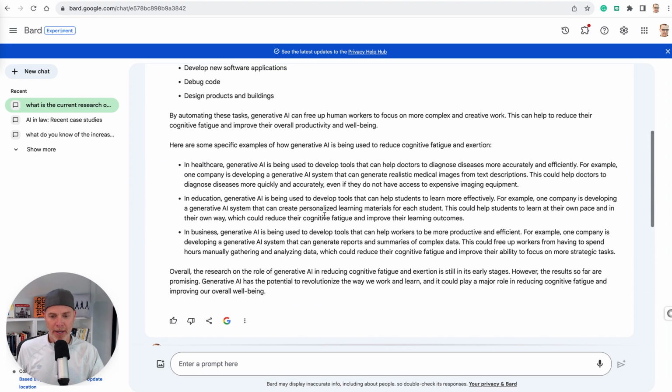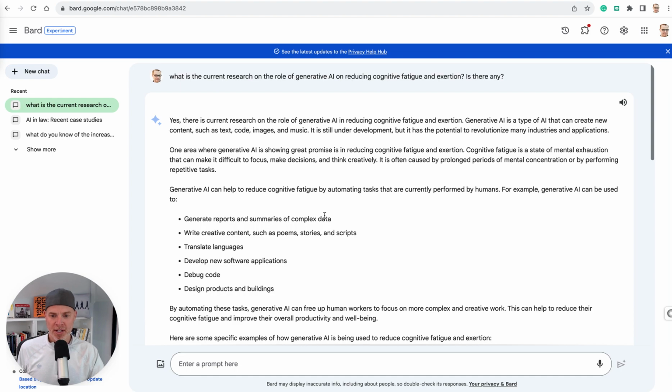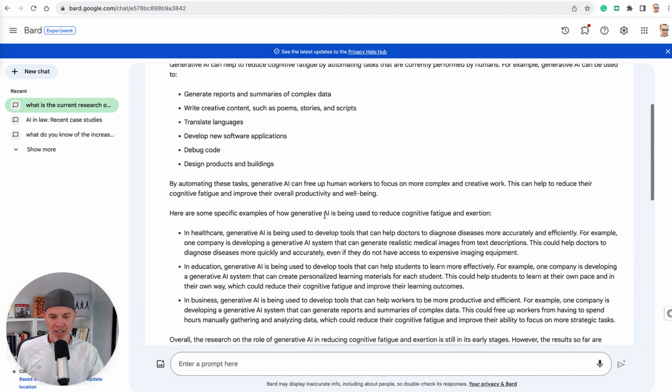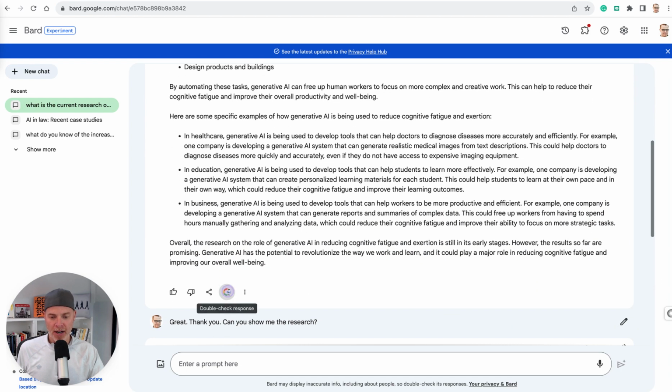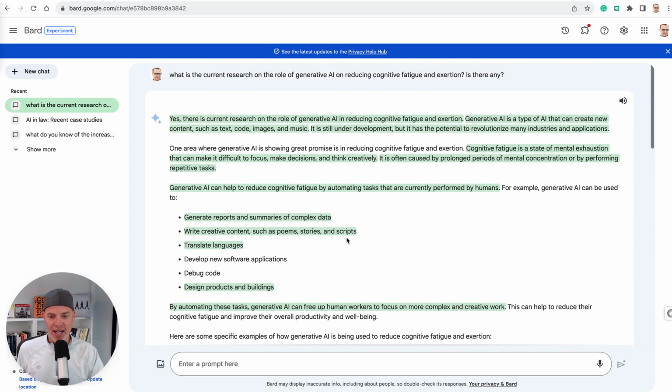So let me go back up to here. The first prompt where I was like, what is the current research on this? And let's apply it here and see what it does. See if there's anything that comes back as true. That'll verify it. I'll give you a good example here. All right, there we go. So you can see that there is current research. It's green.